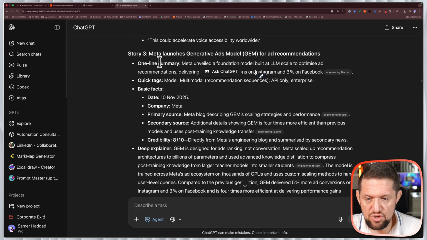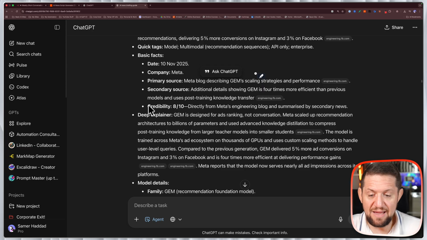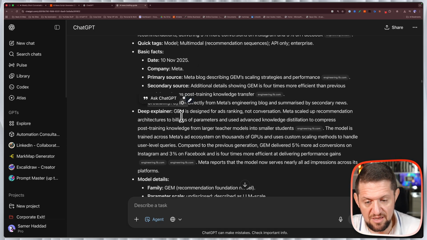So story 3, Meta launches generative ads model, GEM, for ad recommendations. Again, a piece of news I didn't know about. And I've covered this in the past. I get this credibility description based on my instructions for ChatGPT. So that's interesting that it's here, and that's good.